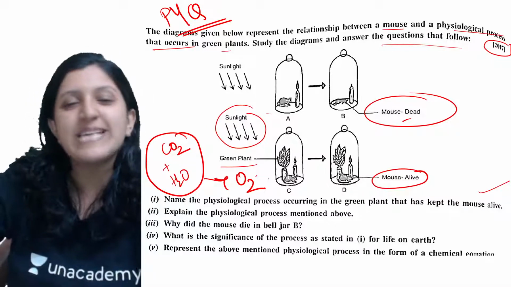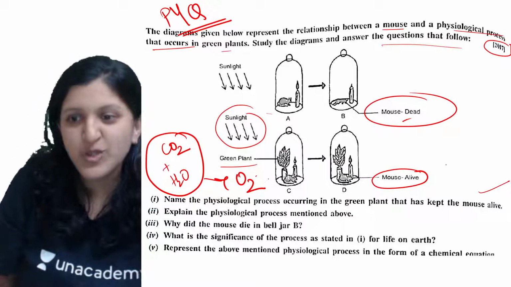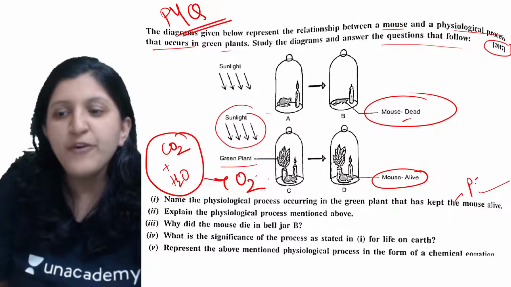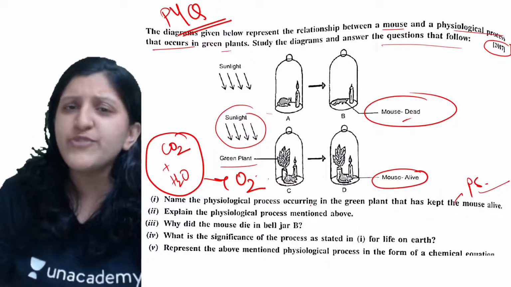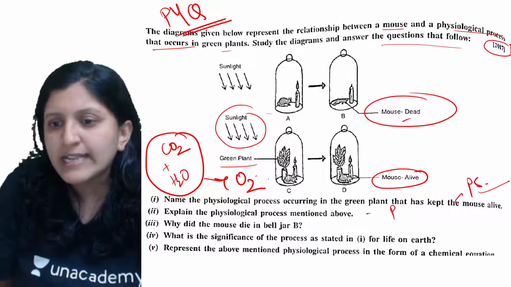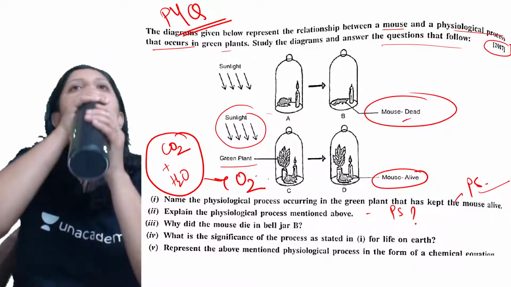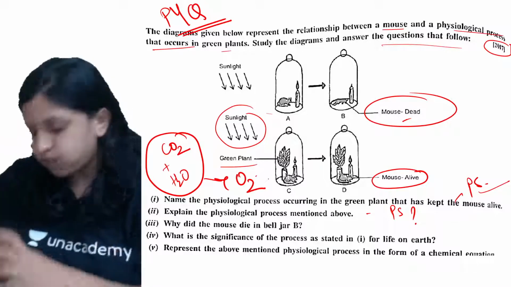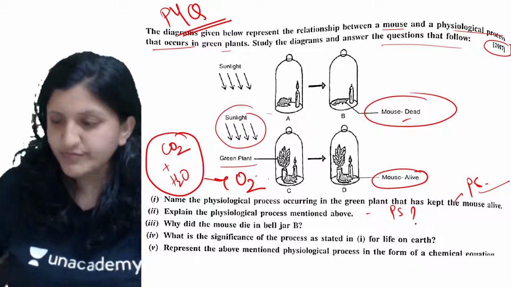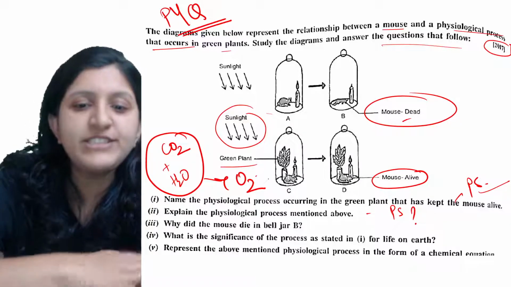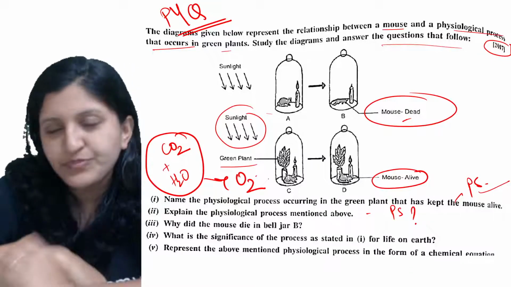Okay, so what exactly happens? The carbon dioxide is used up and there is a release of oxygen. So the process is basically the photosynthesis process. So explain the physiological process which is mentioned above. So what exactly is photosynthesis? Yes, what exactly is the photosynthesis process?